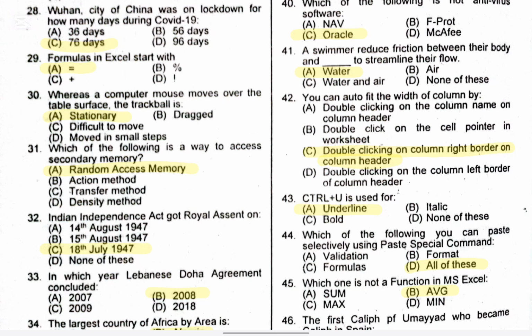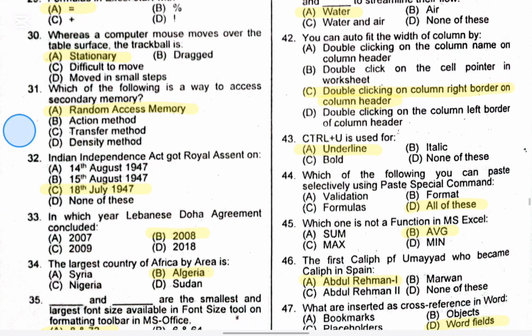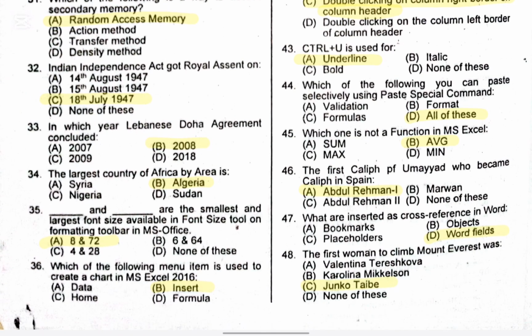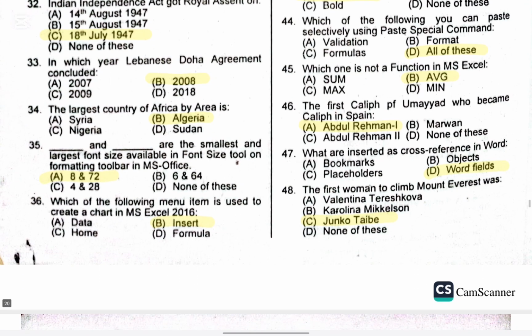Question number 30. Whereas a computer mouse moves over the table surface, the mouse pad is. The right option is A, stationary. Question 31. Which of the following is a way to access secondary memory? Right option is A, random access memory. Question 32. The Indian Independence Act received royal assent on. Right option is C, 18th July 1947.